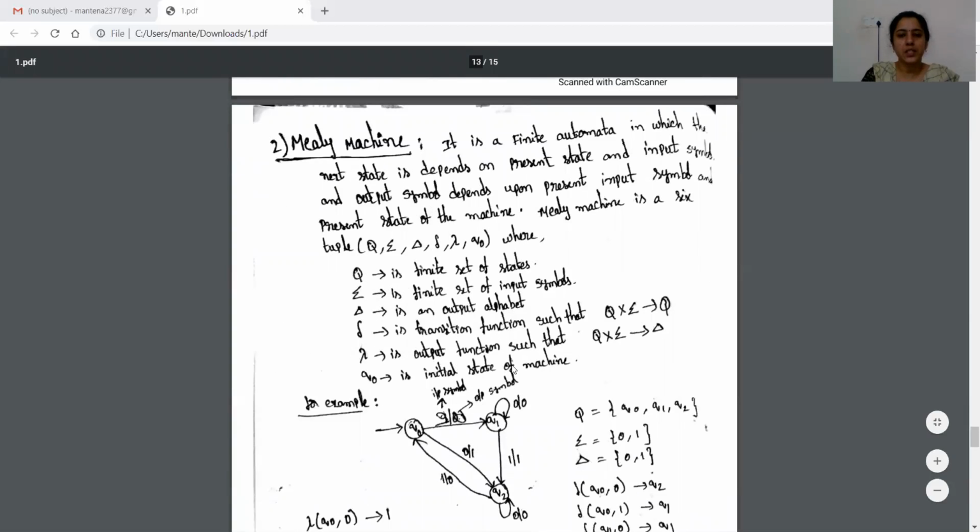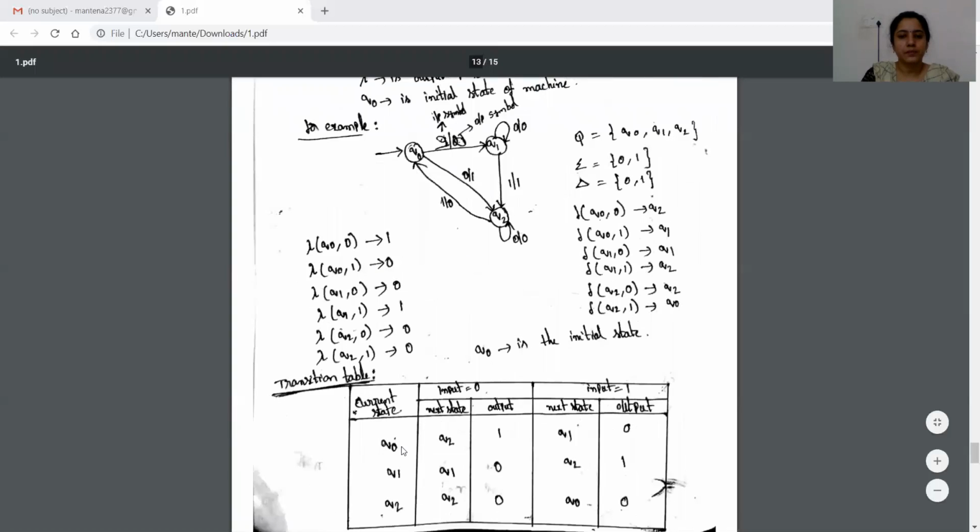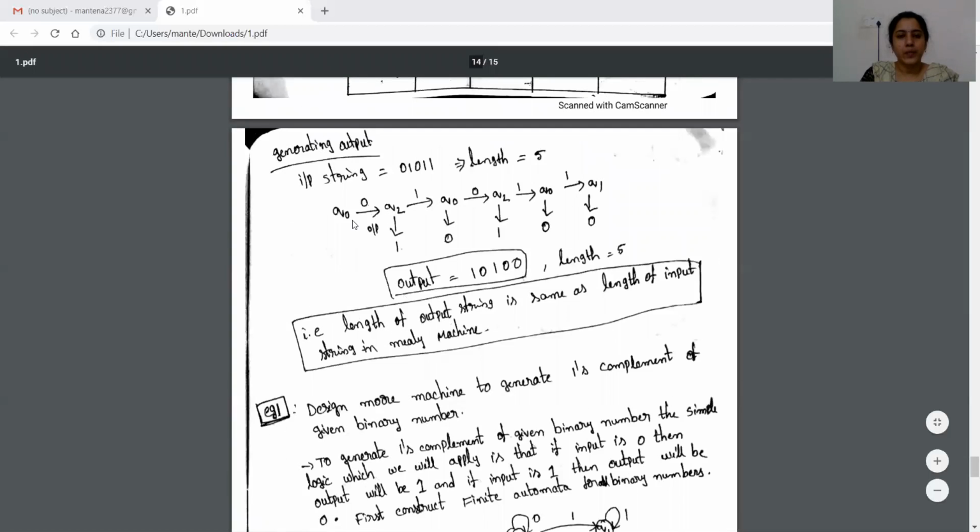And in the Mealy machine, output is not attached with the state. Output is attached with the transition function. Here in this transition symbol, that means the arrow mark, the left side one is the input symbol and after the slash, the right side one is the output symbol. But here in the Mealy machine, the length of the input string and output string is the same.